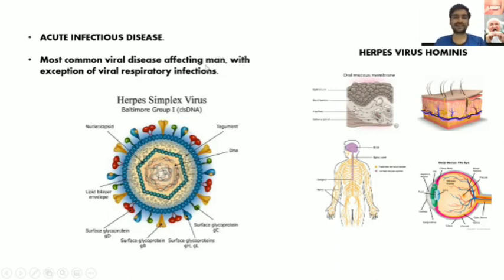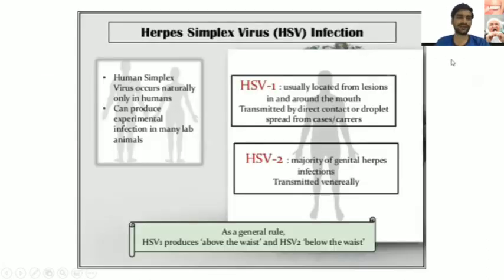Now the target tissues or organs affected by the herpes simplex virus in this disease will be firstly the oral mucous membrane, then the skin, next the central nervous system, and lastly the eye. These are the most common sites that the herpes virus targets, and the tissues affected by this virus are known as herpes virus hominis.